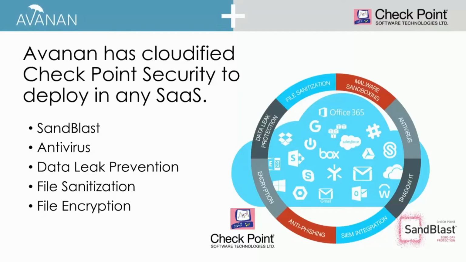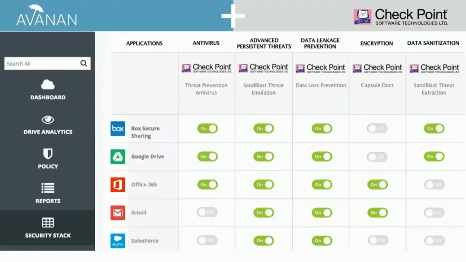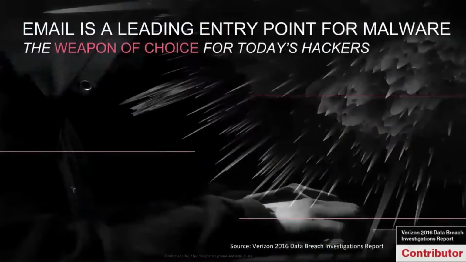So whether you're using Google or Office or Amazon or Box or Slack, you can now have Sandblast from Checkpoint, Antivirus from Checkpoint, data leak prevention tools from Checkpoint, file sanitization, file encryption from Checkpoint deployed in the cloud for the cloud. Very simply, any cloud or any Checkpoint security, you can deploy it in one click.